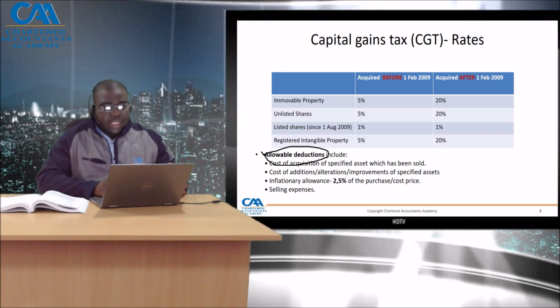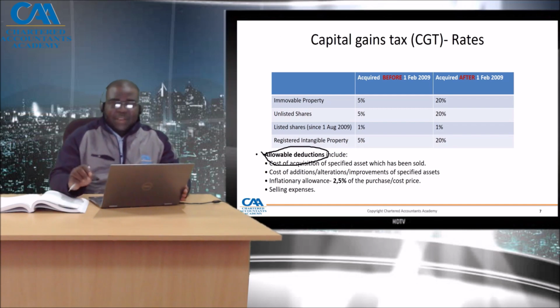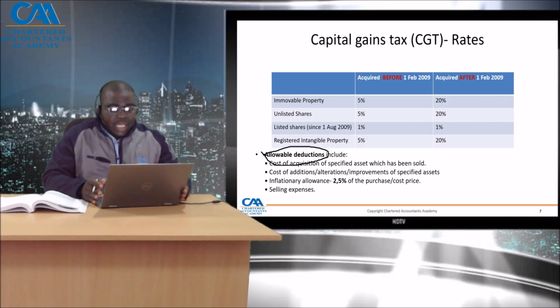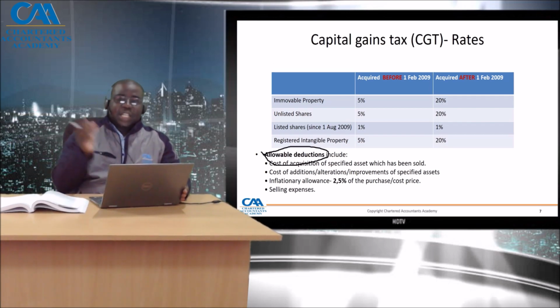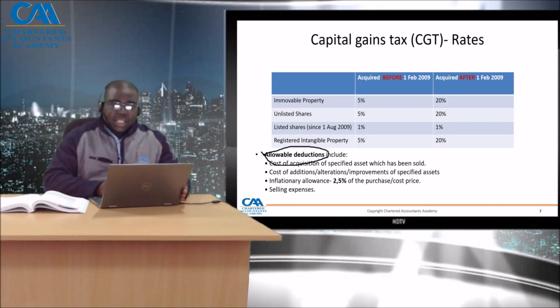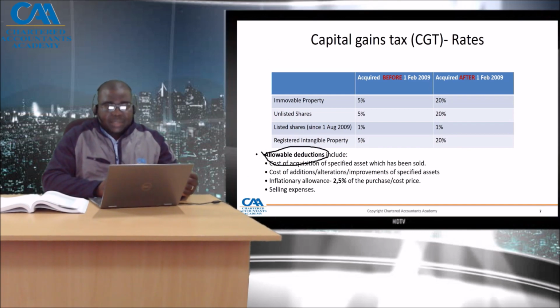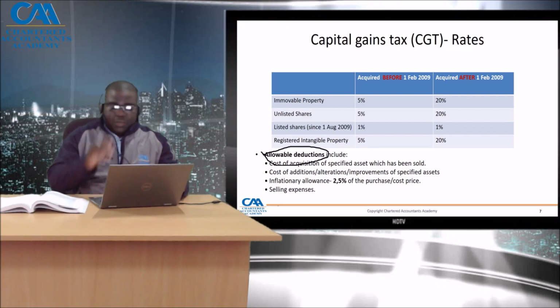Some of the allowable deductions include the cost of the specified assets, the cost of additions, alterations, improvements, and inflation allowance, as well as selling cost. Those are deducted. You get your capital gains and you multiply by 20%. That's for immovable properties, unlisted shares and registered intangible property. But for listed shares, it's simply 1% of the proceeds.